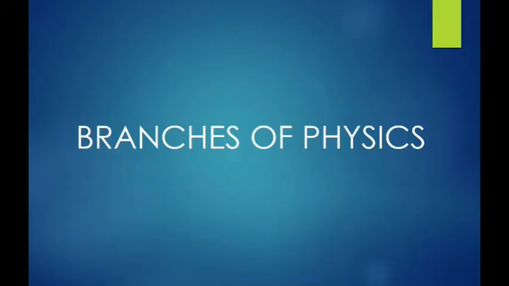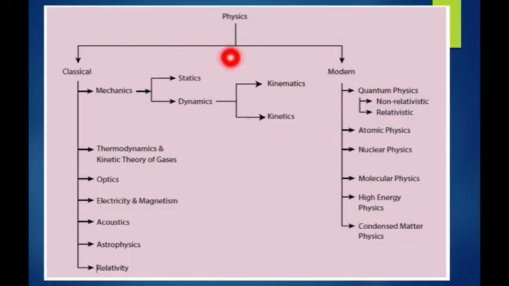Next, we can see the branches of physics. Here physics is classified in two types. One is classical physics and another one is modern physics. In the era before 1900, physics tells about classical thought. The scientists involved are Galileo and Newton; their period is called classical physics. At the same time, Einstein's era is called modern physics.